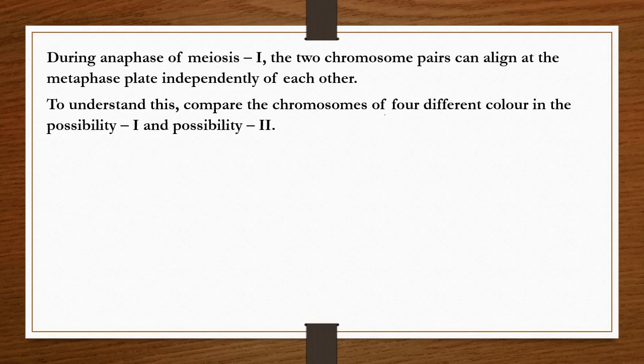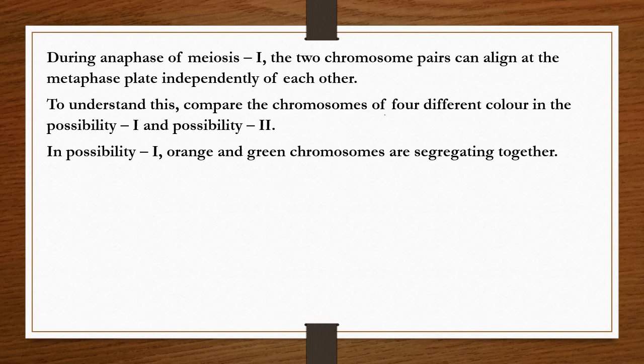During anaphase of meiosis 1, the two chromosome pairs can align at the metaphase plate independently of each other. To understand this, compare the chromosomes of 4 different colors in possibility 1 and possibility 2. In possibility 1, orange and green chromosomes are segregated together. To identify the difference, we have applied some color to them.